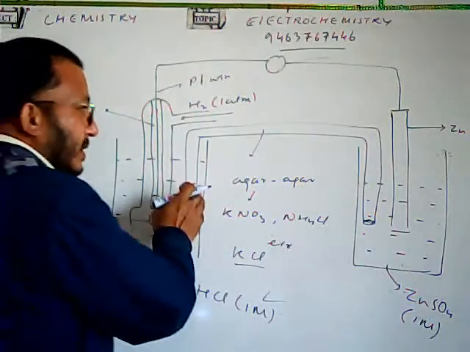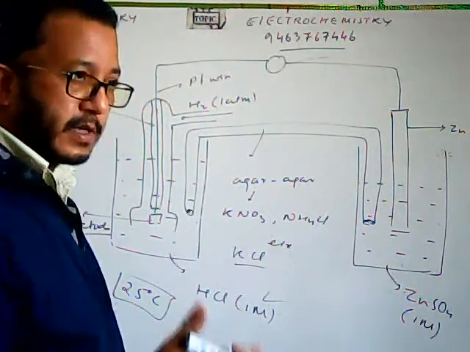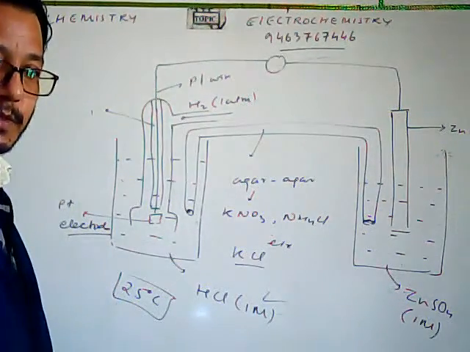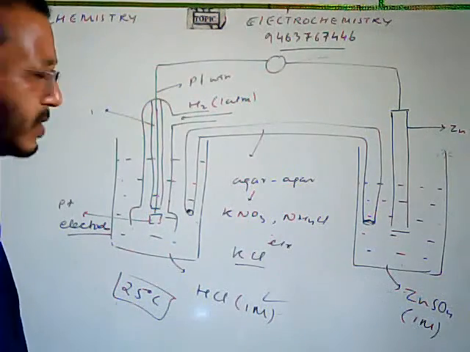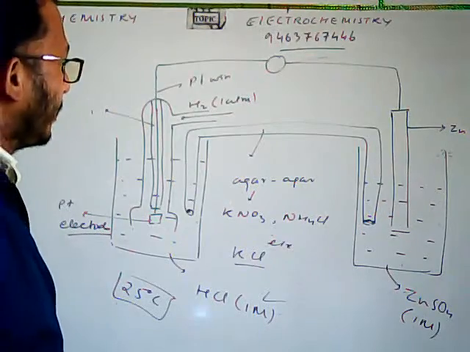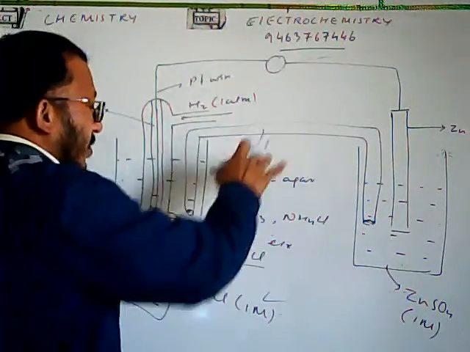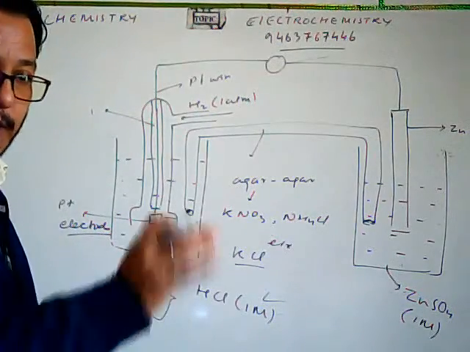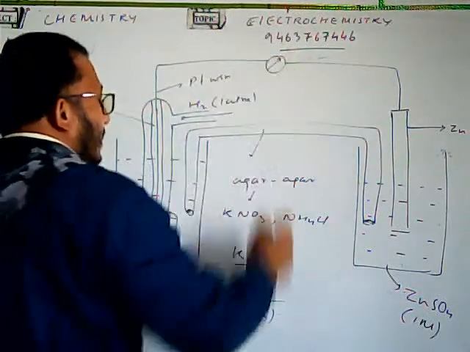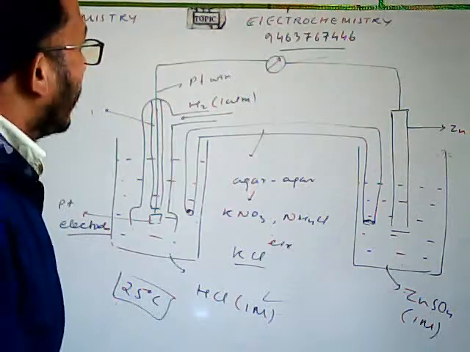So basically the salt bridge connects the two half cells. There are other functions of the salt bridge also. It maintains the electrical neutrality of the two half cells. Fine. So this is the use of the salt bridge. The moment you put the salt bridge here in the two half cells, you connect the two half cells, you will see some kind of deflection here in the voltmeter. Fine. Now it will give you the voltage.